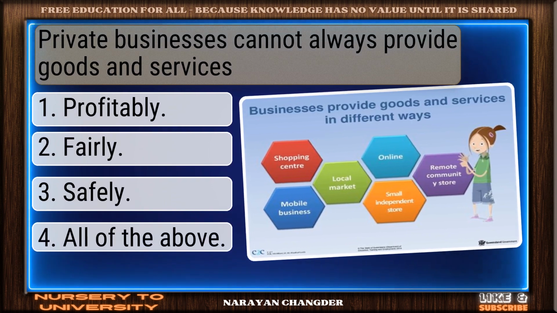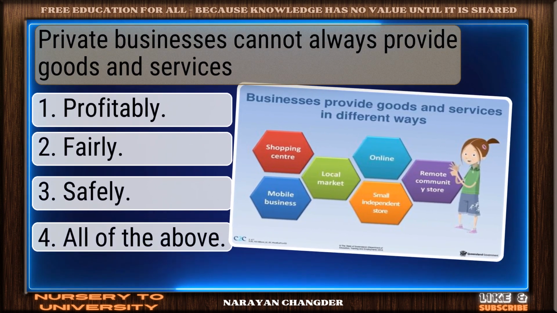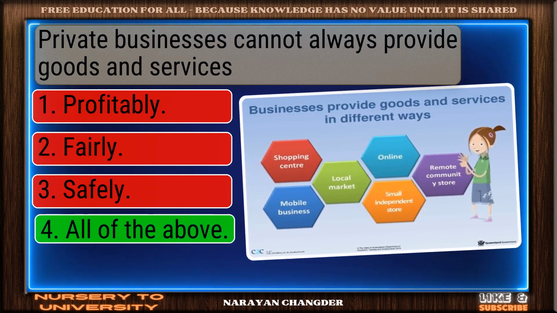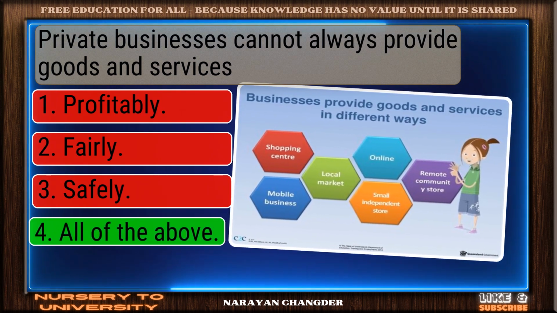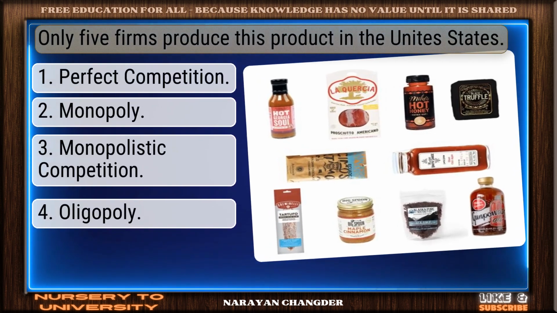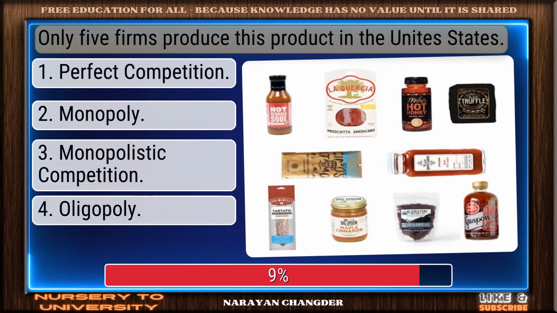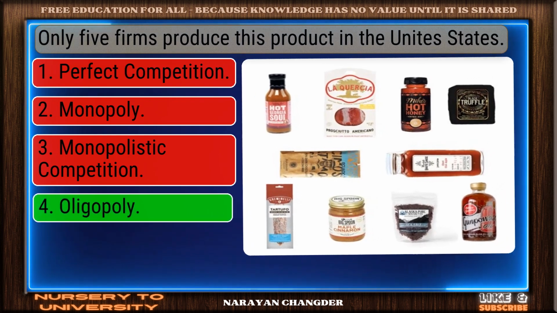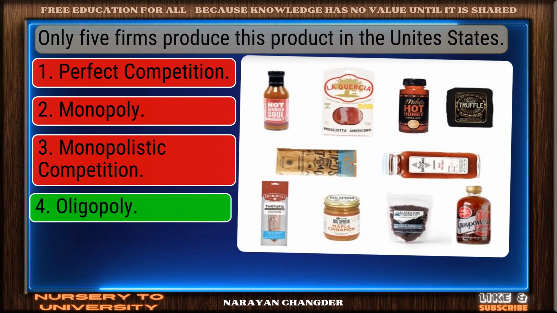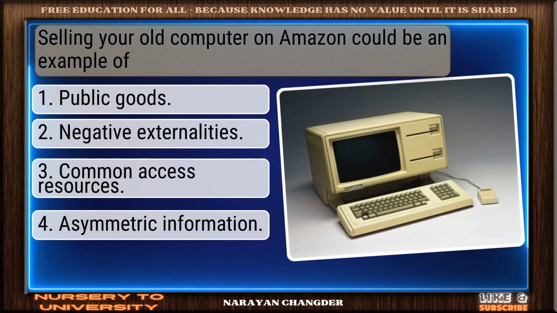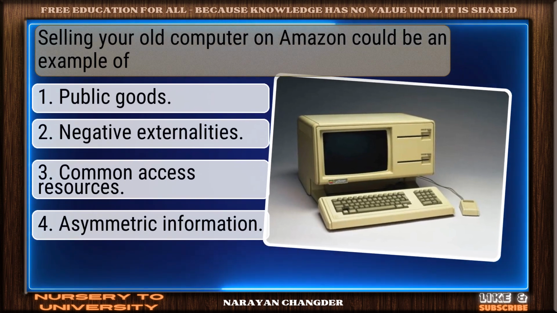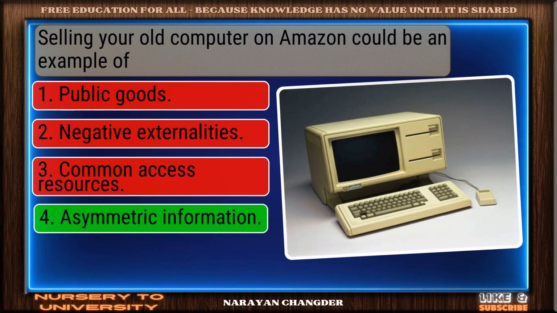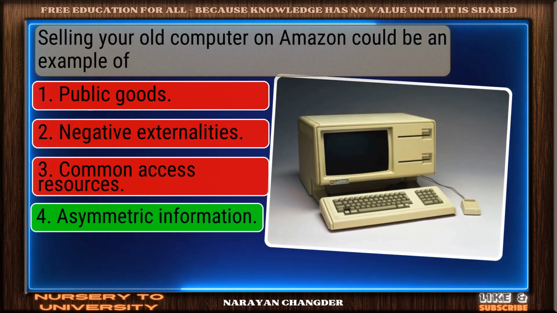Private businesses cannot always provide goods and services. Correct. All of the above is the right answer. Only 5 firms produce this product in the United States. Correct response. Oligopoly is the most accurate answer. Selling your old computer on Amazon could be an example of dash. Nicely done. Asymmetric information is a solid answer.